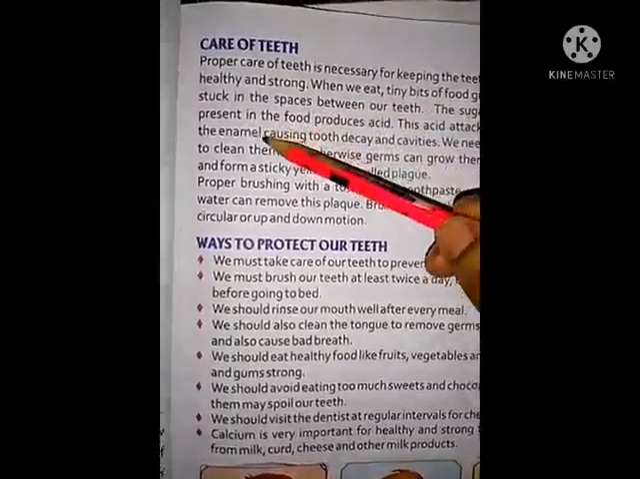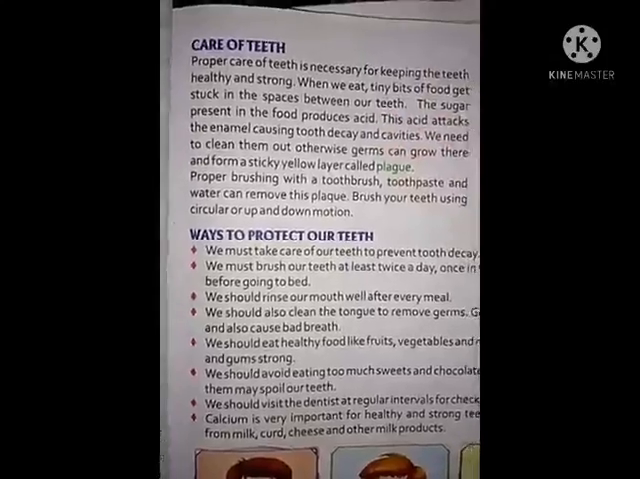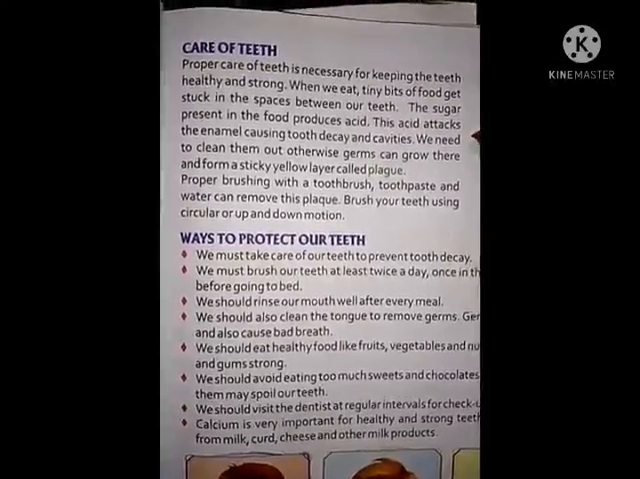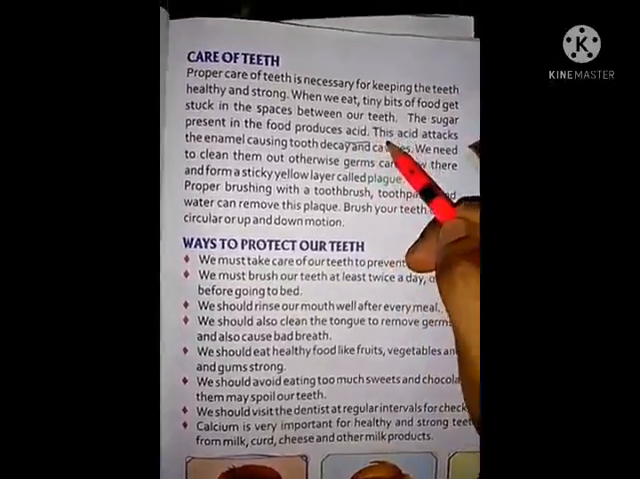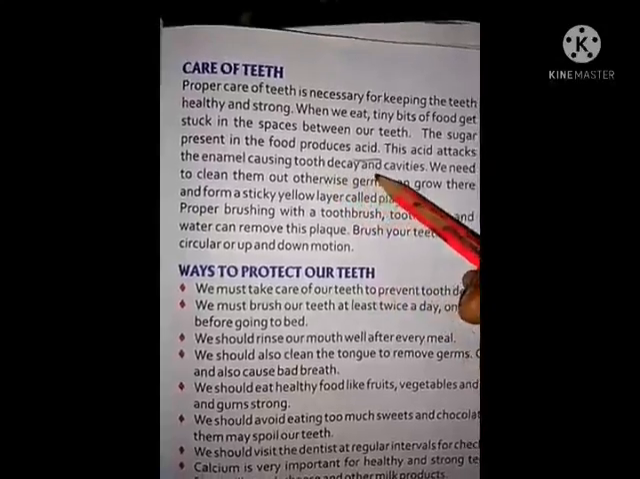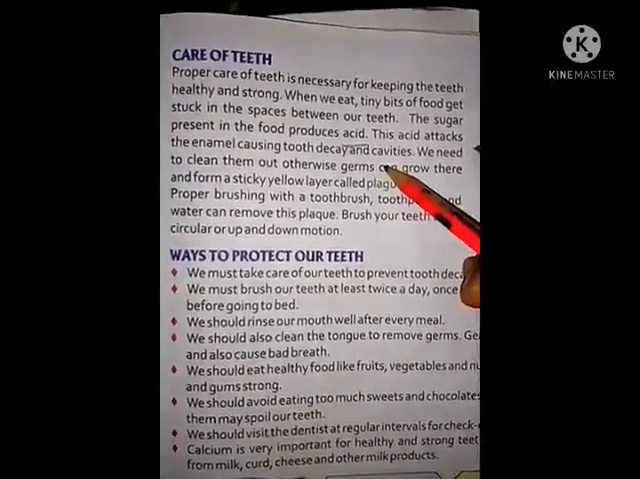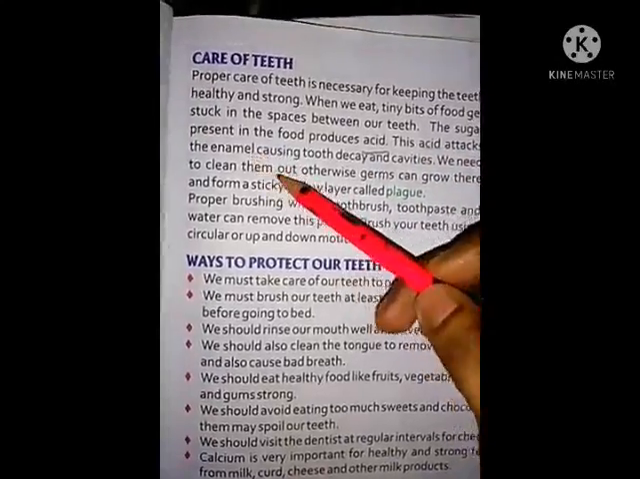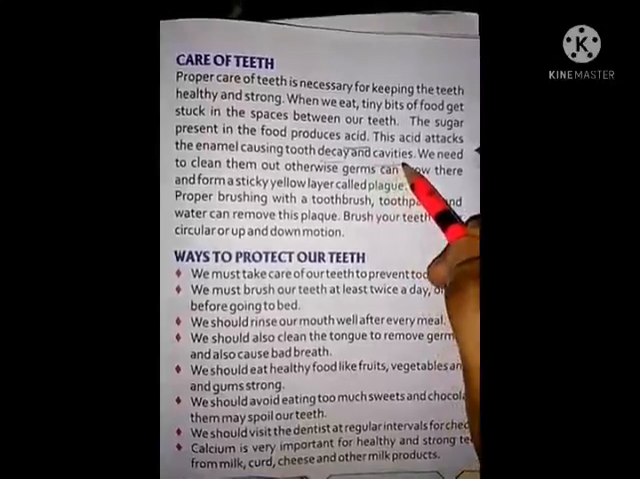The sugar present in the food produces acid. This acid attacks the enamel part of the tooth, causing tooth decay and cavities.